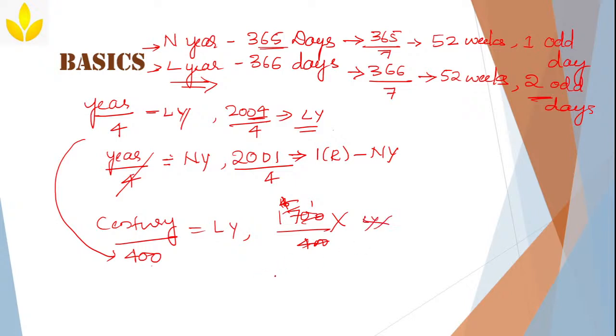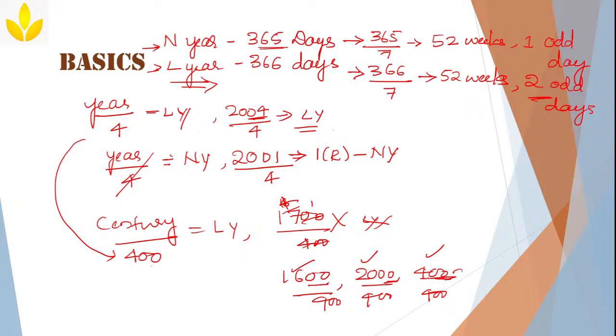Now, which is a leap year? For example, 1600, 2000, 400. Right? All these numbers are divisible by 400. Yes or no? So, all these years are divisible by 400. These are the century years. That's why these are called leap years.